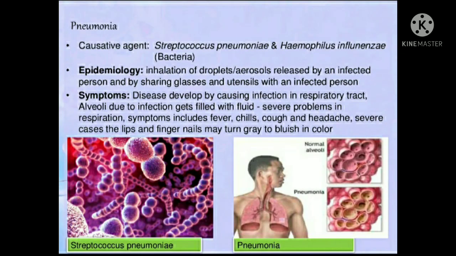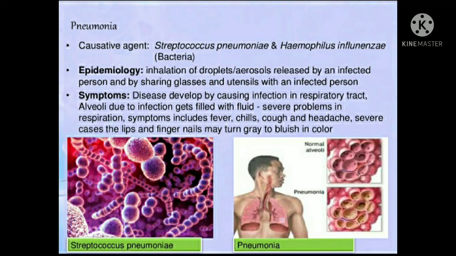Okay. Next disease is pneumonia. Pneumonia is also a bacterial disease. The causative agents of this disease are Streptococcus pneumoniae and Haemophilus influenzae. Please keep in mind that you have to write both the names, Streptococcus and pneumoniae, separately. The first letter of Streptococcus, S, should be capitalized, and the P of pneumoniae should be a small letter, and both words should be separately underlined.